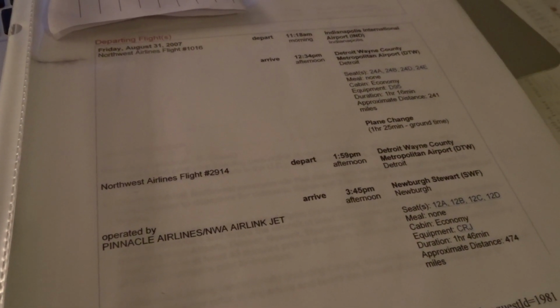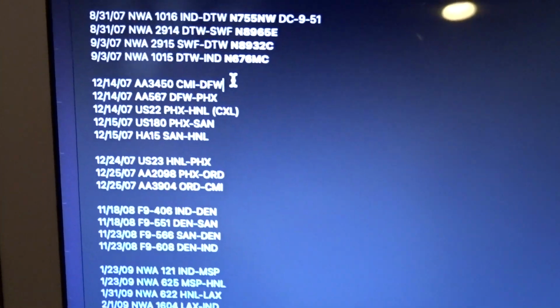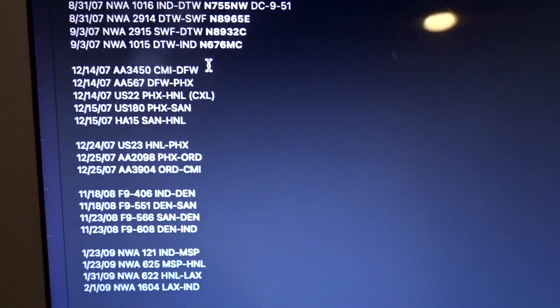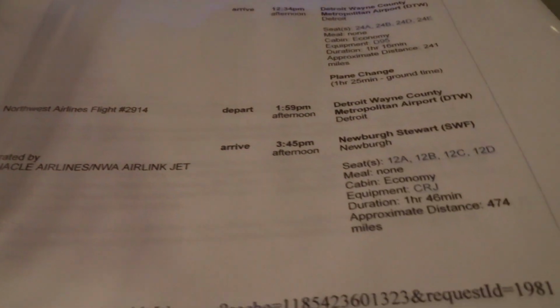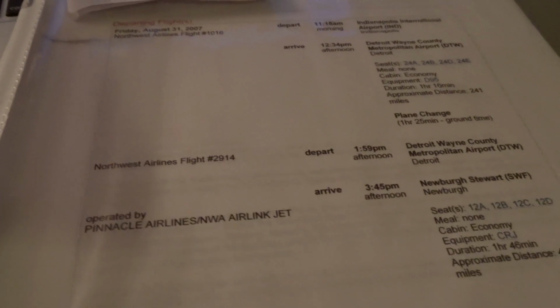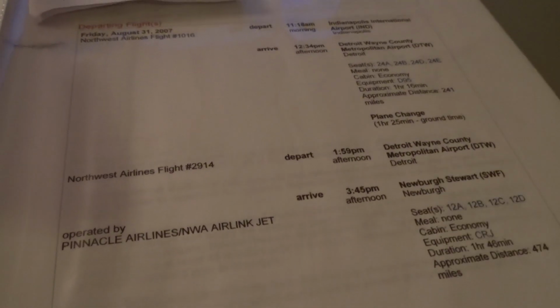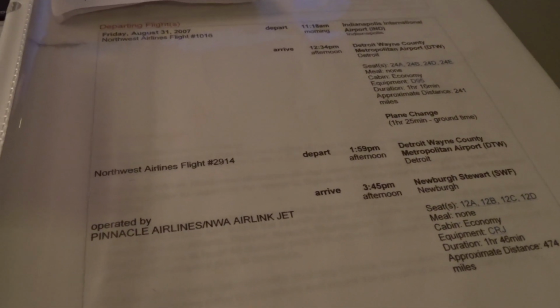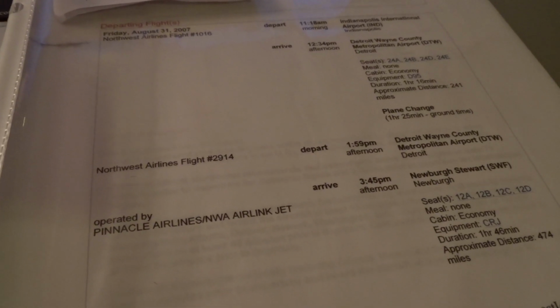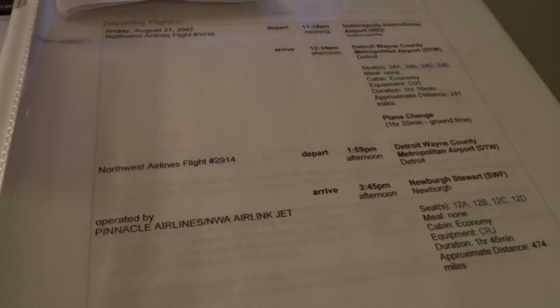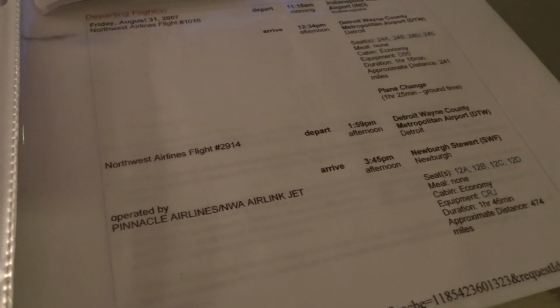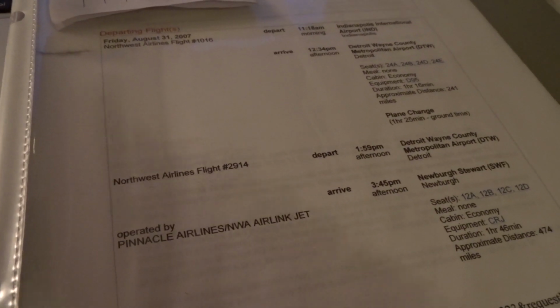Alright everyone, so I am currently looking up all of the old flights. I literally just found all of the old itineraries and confirmations from all of these flights that were such a long time ago when I was very little. You can see this is 2007, and my dad kept all of these old itineraries. Huge props to him. I mean, he literally keeps every possible piece of paper that we ever get. He'd been holding on to all of these papers for the past couple of years. 2007, so it's 2023. It's been 16 years and he still has all of these documents.